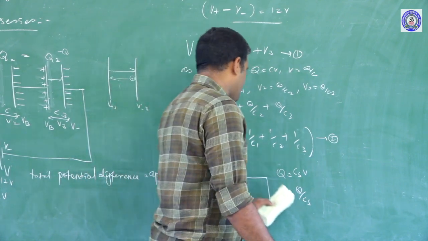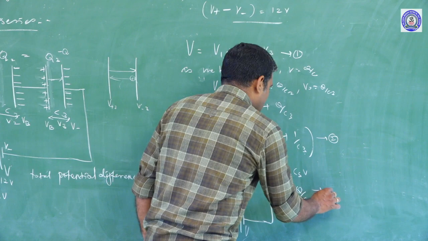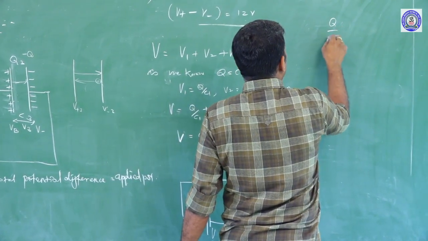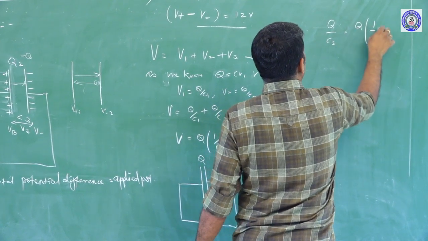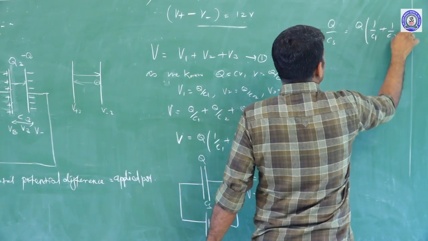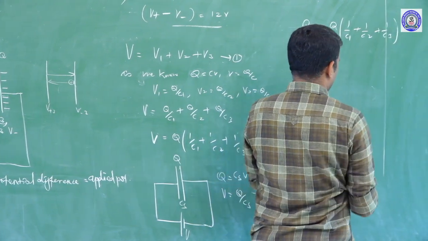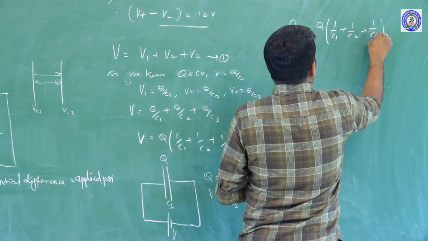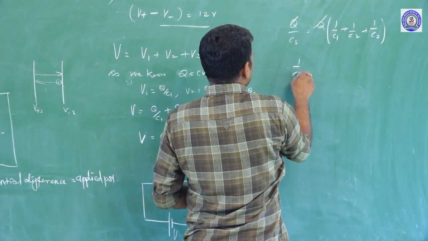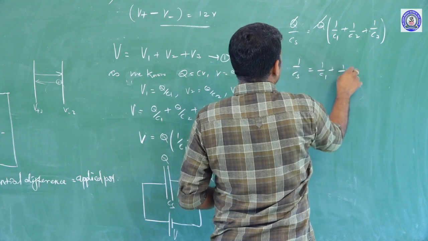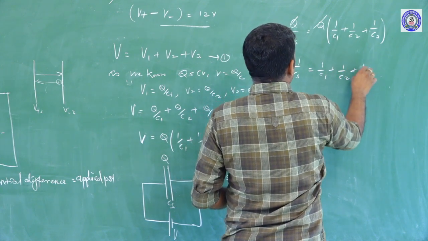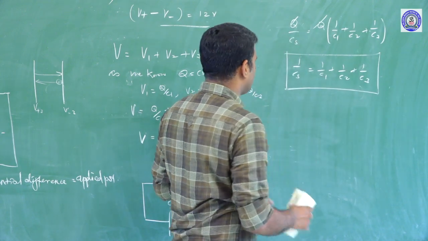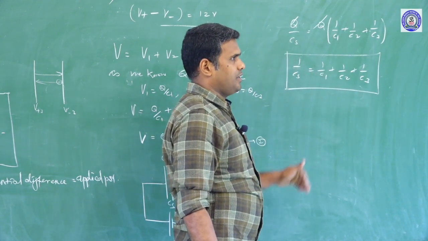So, if you substitute this V equals Q by CS, which is nothing but 3, in expression 2, we will have Q divided by CS equals Q into 1 by C1 plus 1 by C2 plus 1 by C3. Q gets cancelled out. 1 by CS equals 1 by C1 plus 1 by C2 plus 1 divided by C3. This is the effective capacitance of the capacitors connected in series combination.